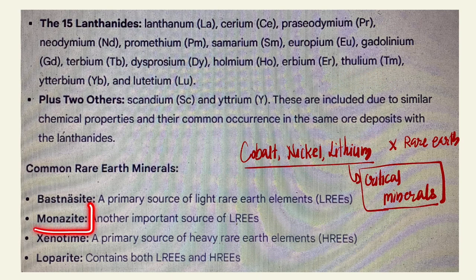We know that on the Indian Kerala coast we find monazite, which is an important source of rare earth elements, right? Other important rare earth minerals, I don't know how to pronounce this, are xenotime and loparite. These are important sources of rare earth minerals. So do read these slides, and do take a screen capture of the slides in order to make notes, right?